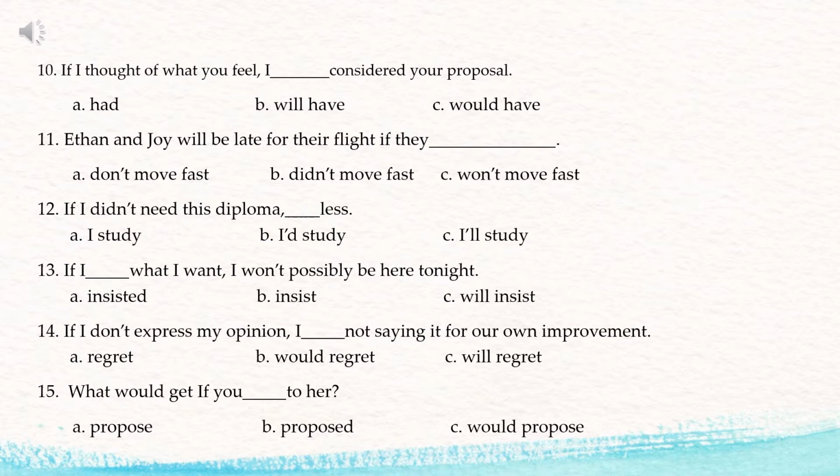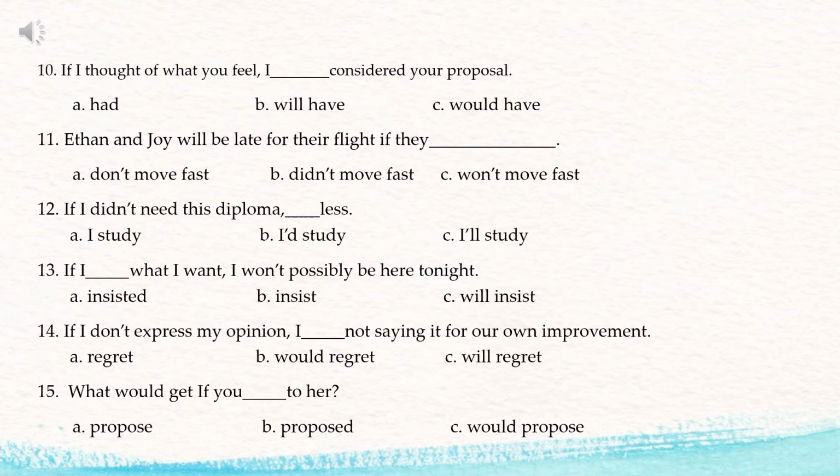Number 11. Ethan and Joy will be late for their flight if they blank. Is it don't move fast, didn't move fast, or won't move fast? What is the tense of the verb in the main clause? Will be late. So will be. It is in the simple future tense. Therefore, the verb in the conditional clause will be in the simple past tense. So it will be letter B, didn't move fast.